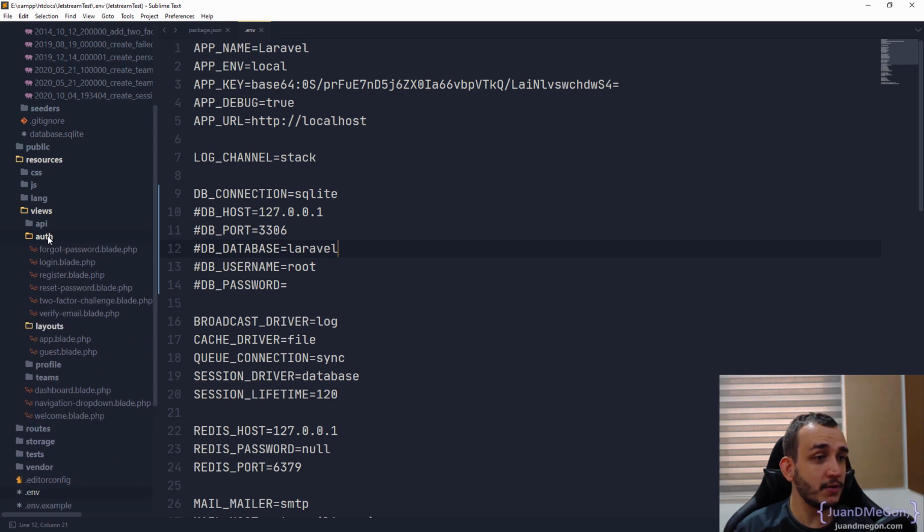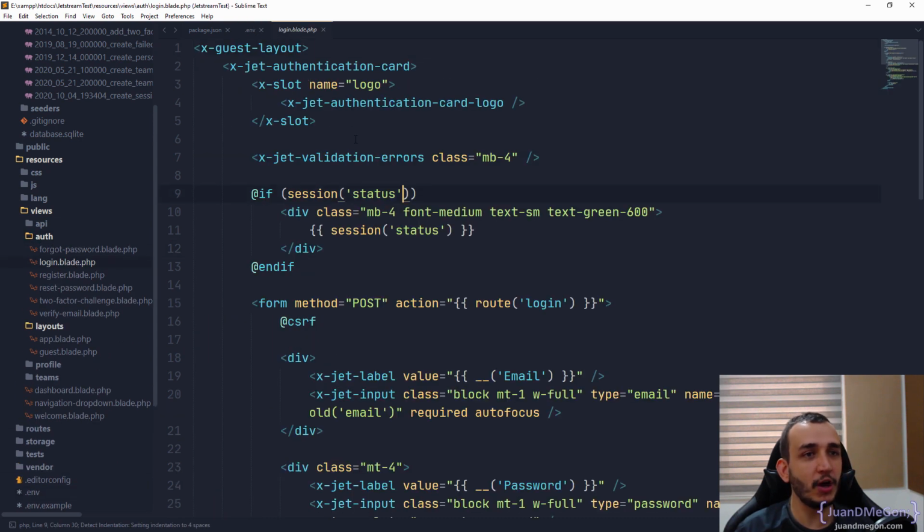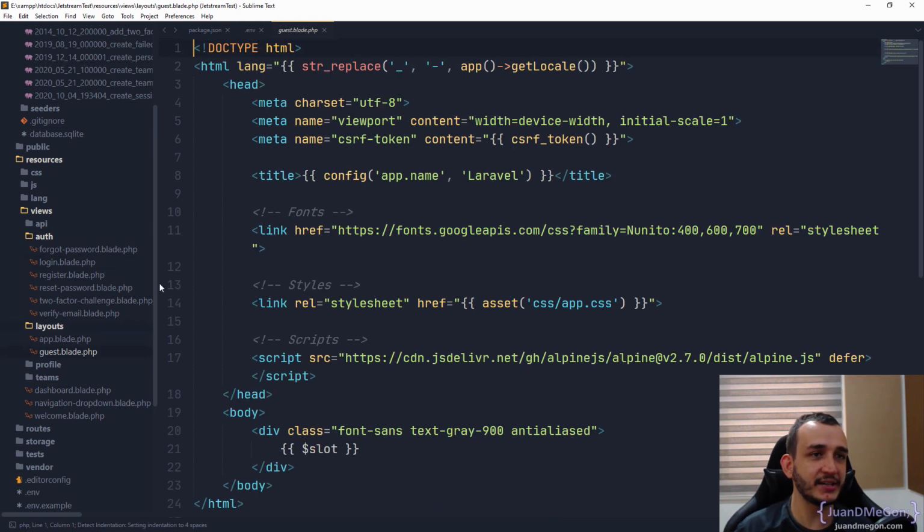And of course, we can go and eventually use the layouts. You can see for the authentication, for example, in the case of login, we are using the x-guest layout. So if we check the x-guest layout, this is exactly what we have. You can verify, pretty functional. And this is what is added exactly from, of course, Alpine. You can see here, Alpine is, let's say, the best friend of Livewire. So we can use it as our JavaScript framework to add some dynamism to our frontend.